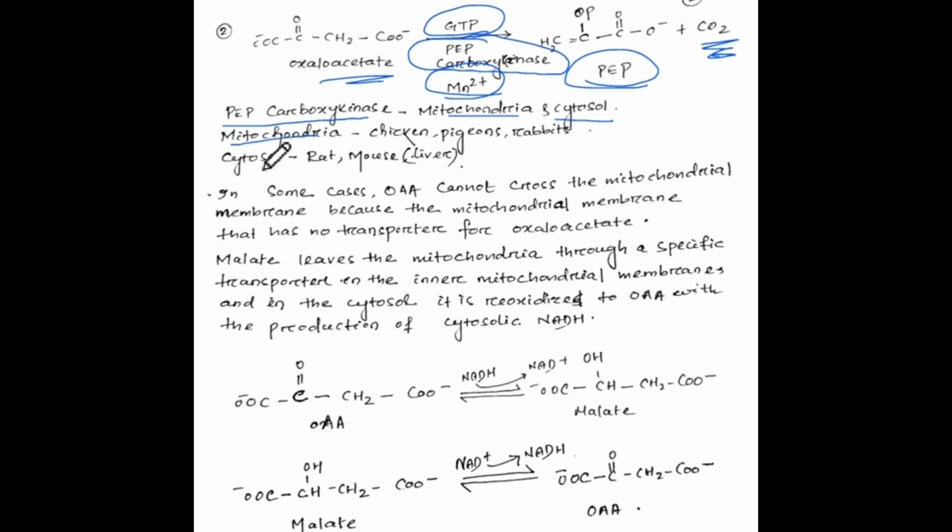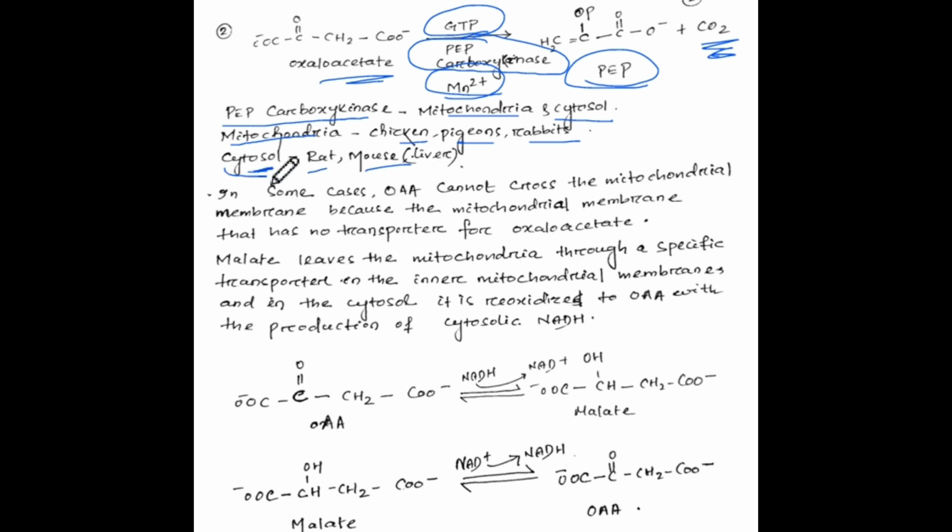In some organisms it is found in mitochondria and in some organisms it is found in cytosol. So in chicken, pigeons and rabbit it is found in mitochondria, and in rat and mouse in their liver it is found in the cytosol.